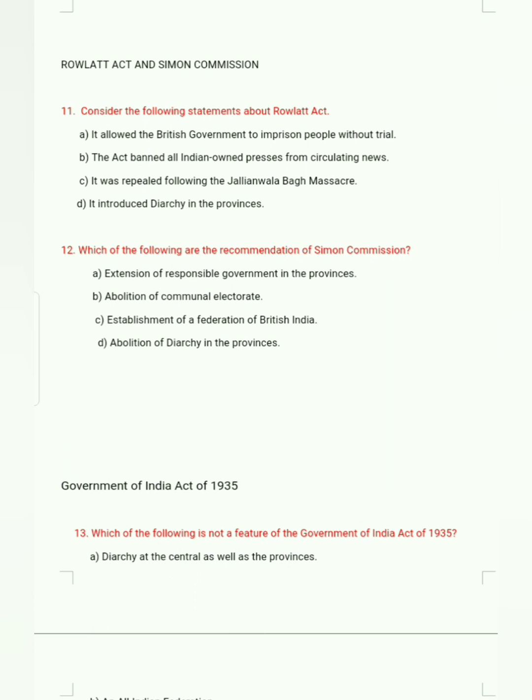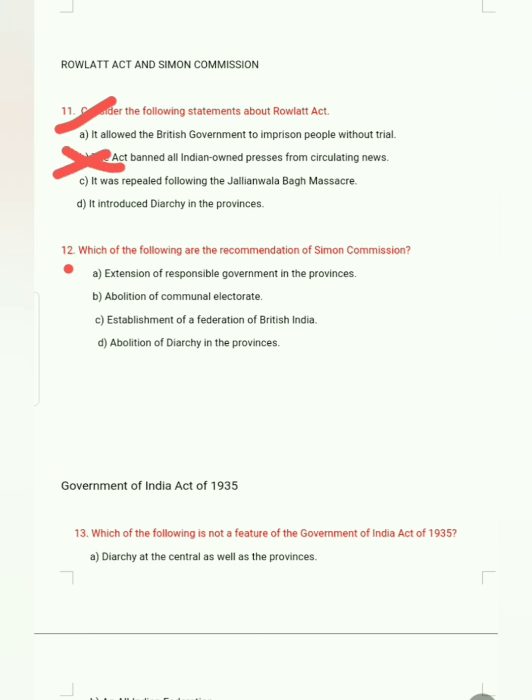Rowlatt Act and Simon Commission. Consider the following statements about the Rowlatt Act. Question number 11: it allowed the British government to imprison people without trial. This is correct. The act banned all Indian-owned press from circulating news. This is wrong.